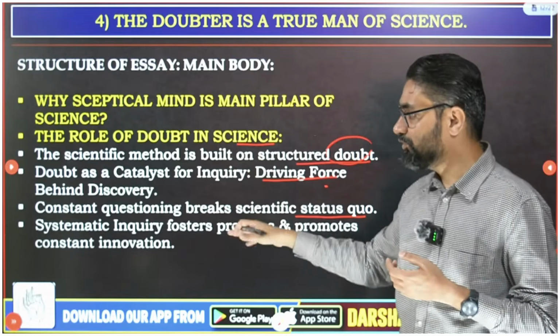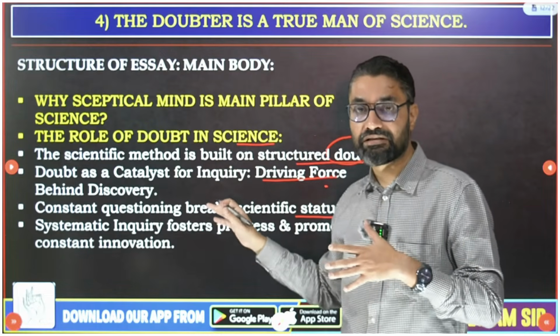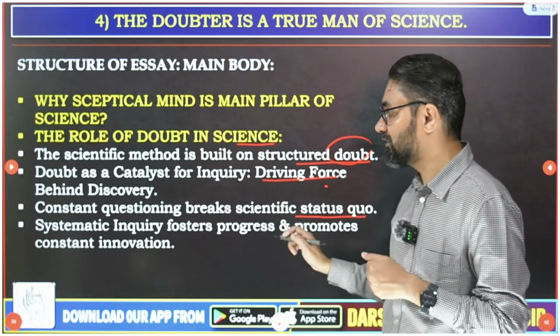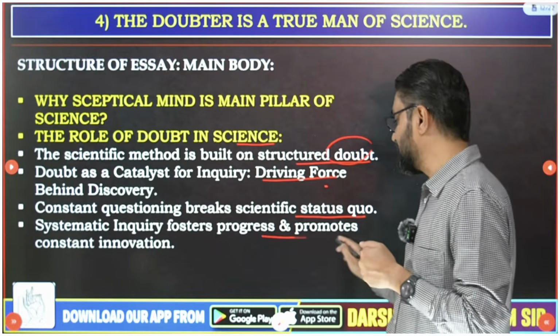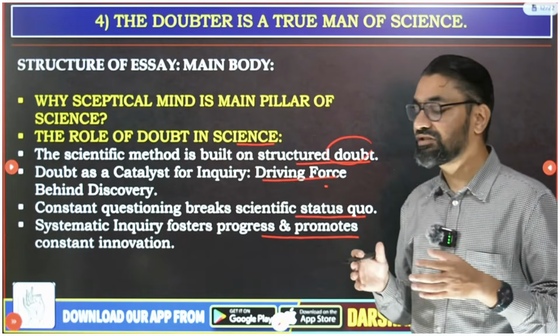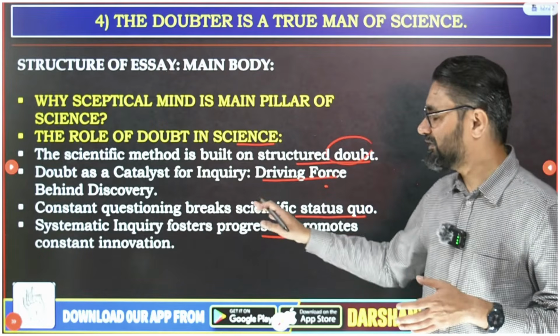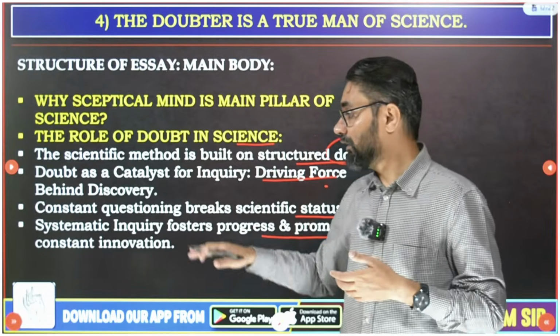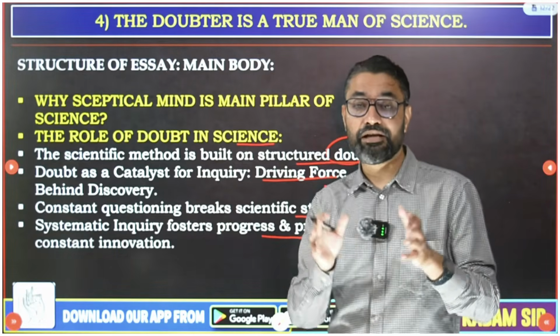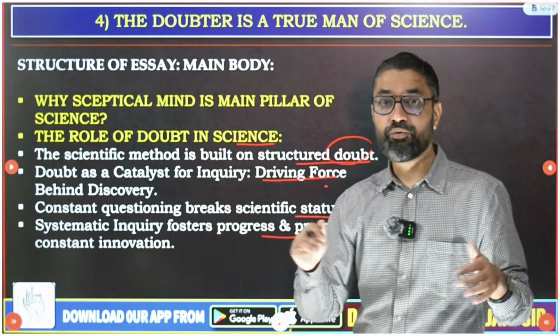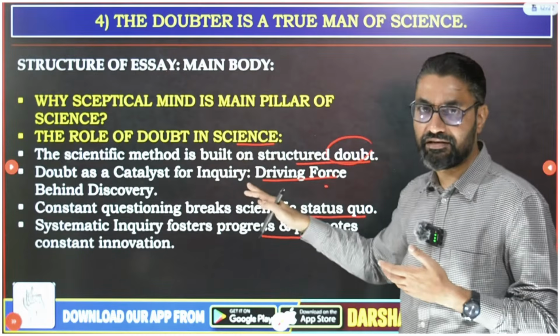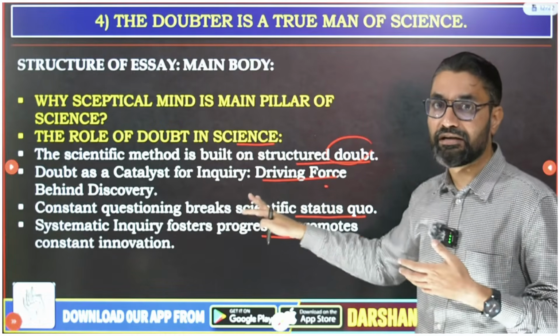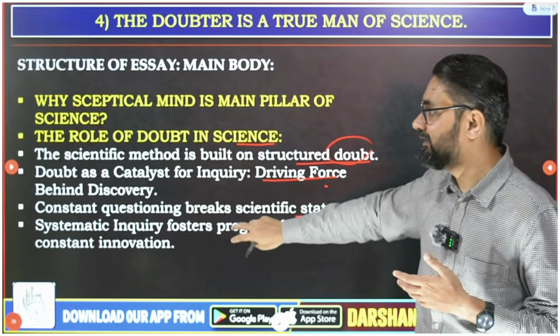So these arguments you need to write. Now I am giving you just pointers. You need to write 50-60 words on each of those. And systematic inquiry fosters progress and promotes constant innovation. So that inquiry has to be properly systematic, then only will it lead to advancement in science. You need to write at least 200 words on these 4-5 points in detail.